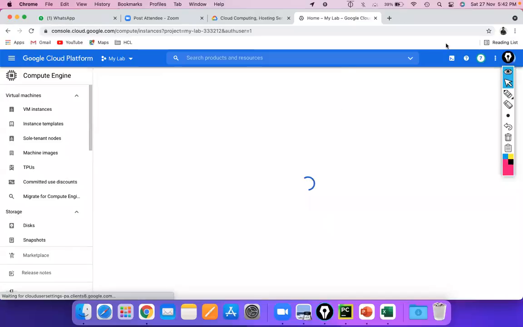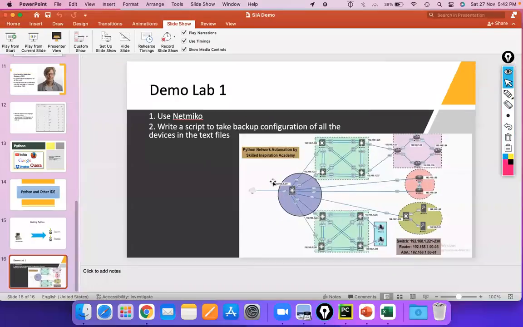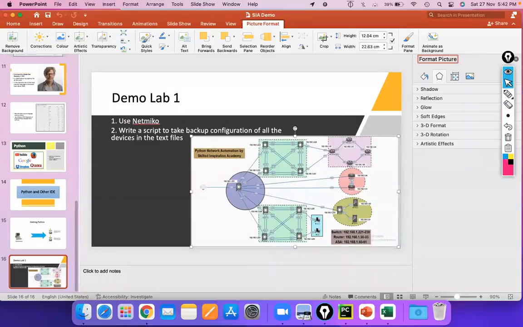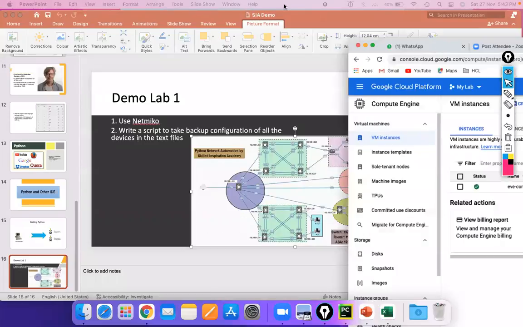Before that, let me show you that lab as well. So guys, this is our lab that we have in our Skills Inspirations Academy. We have a lab which includes Palo Alto firewalls, ASA firewalls, a few routers, L3 switches and more. So you're going to learn how to deal with the network stuff as well as the security side, right? And I'm also going to show you how we can configure BGP in our networks. It has been started, I think.